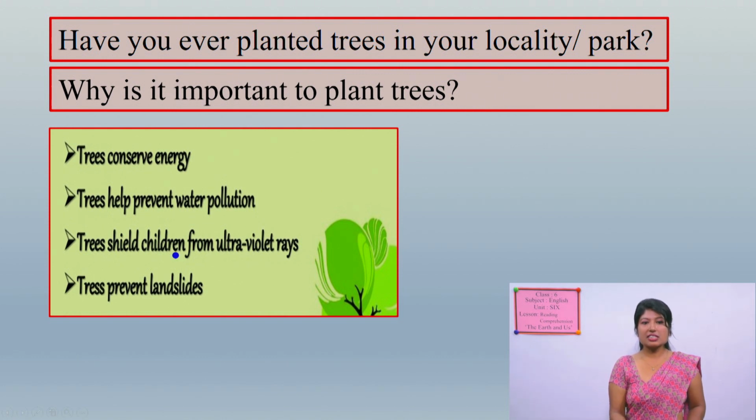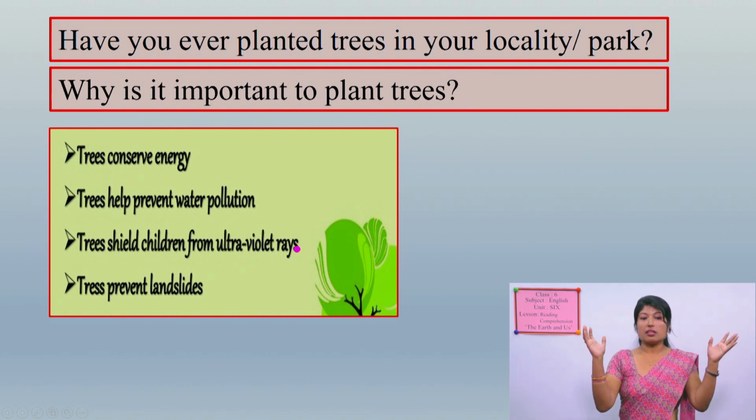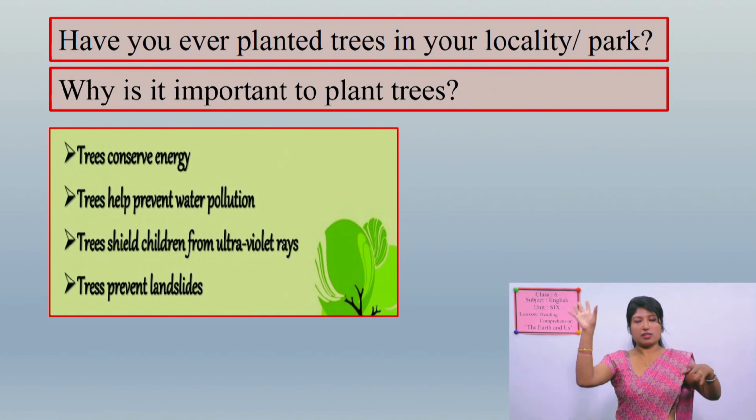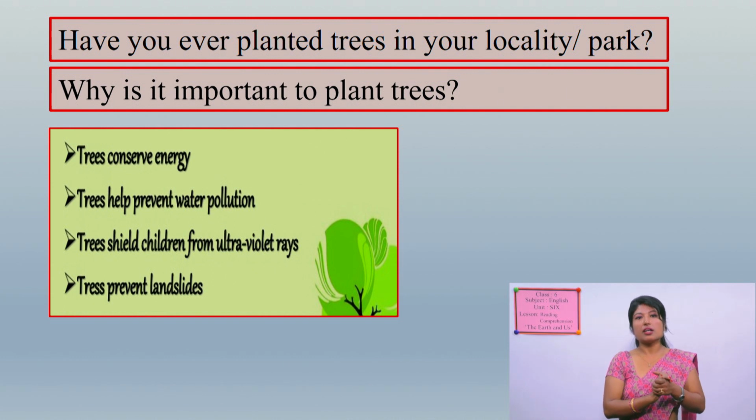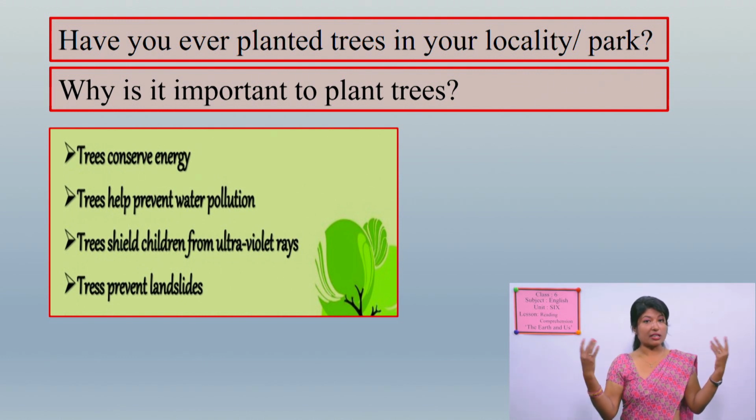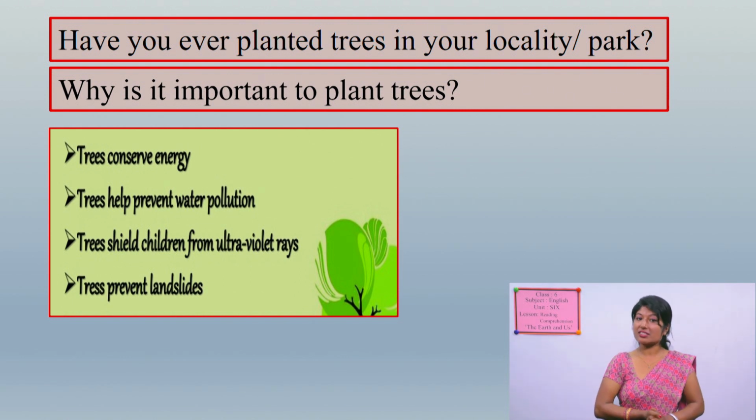And trees shield children from ultraviolet rays. So the rays that come from the sun, different rays, some harmful rays. So trees protect us from those harmful rays. That's why we have to plant trees.